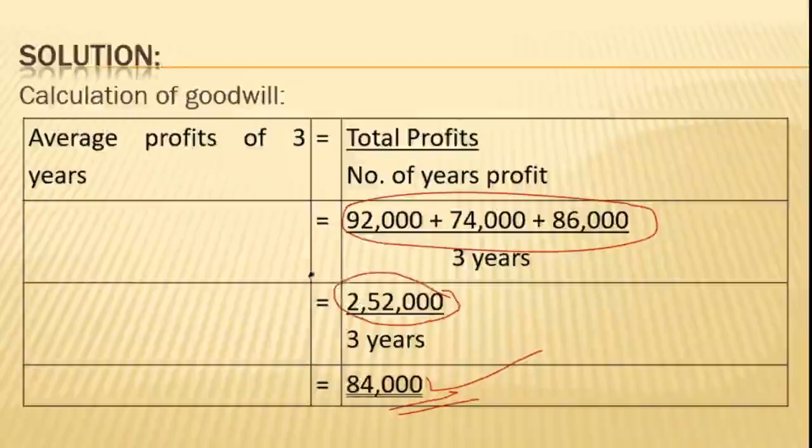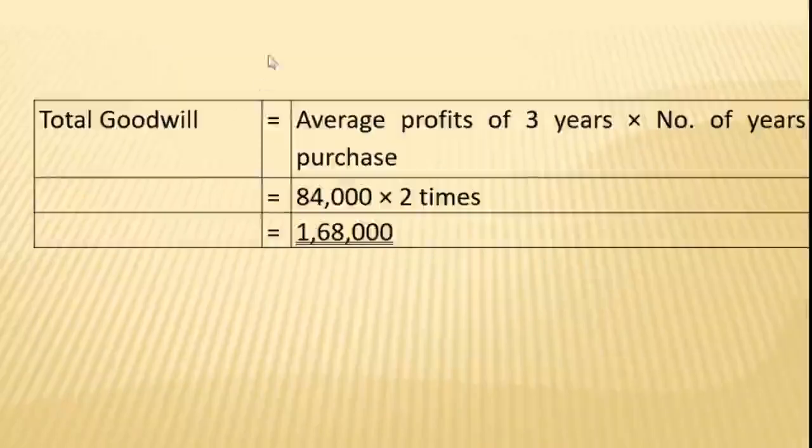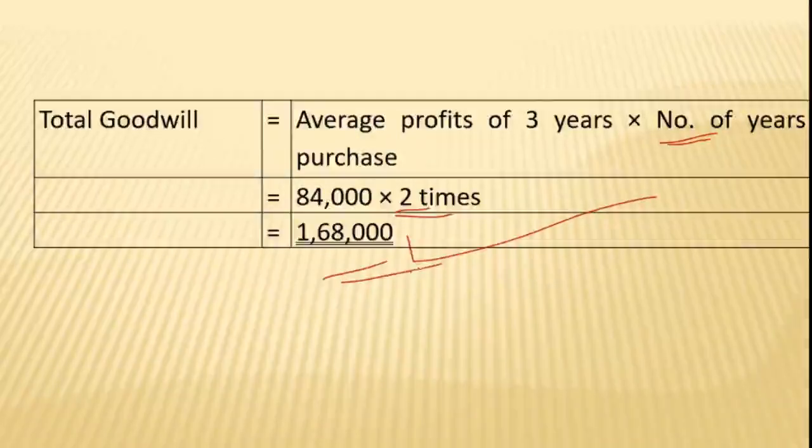What is the average profit we have calculated? That is 84,000. So you multiply 84,000 into 2, the number of years purchased. So we get an answer of 1,68,000, which is the total goodwill of the entire firm.